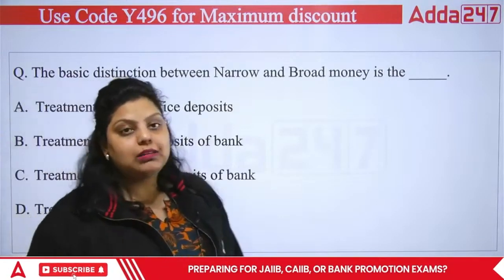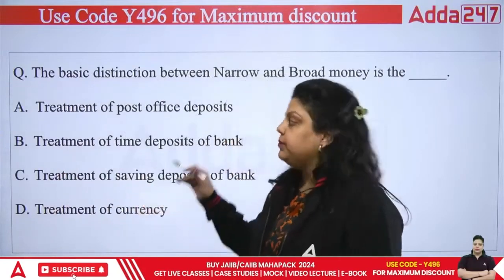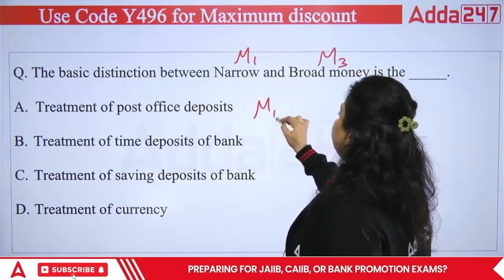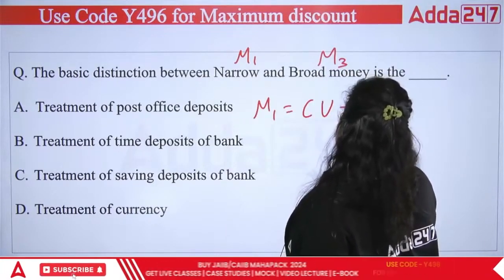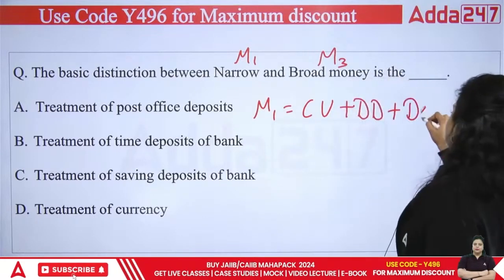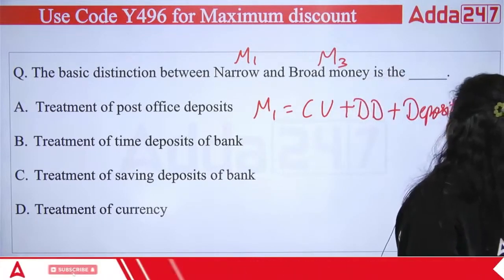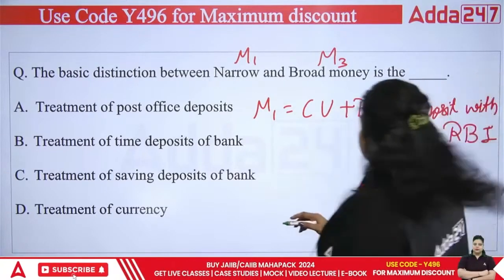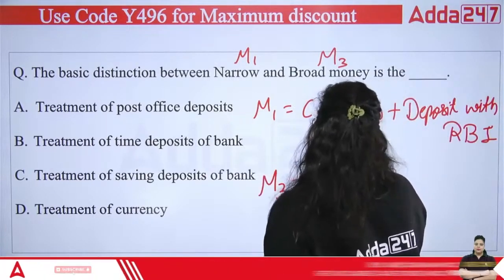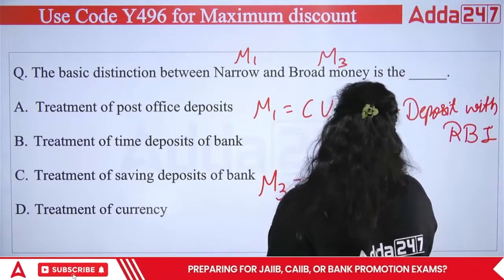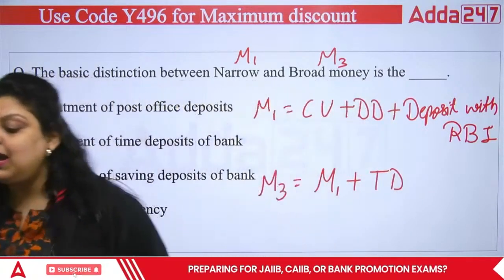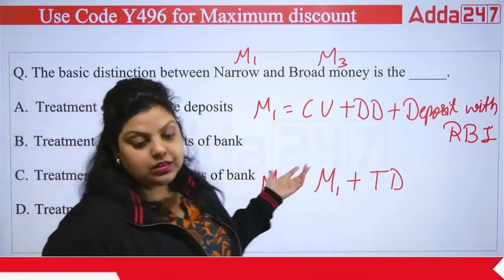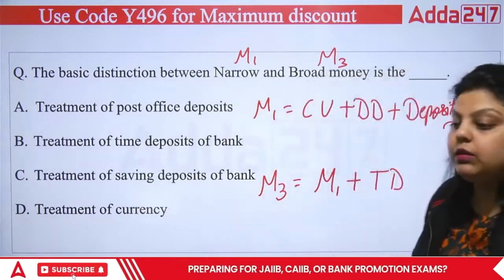Now, next question, we have the basic difference between narrow money and broad money. And you will be able to answer this when you know the formula of narrow money and broad money. So I have told you narrow money is M1 and broad money is M3. M1 is CU plus demand deposit, or you can call it DD, and then the deposit with RBI. This is your formula of M1. Now what is M3? M3 is equal to M1 plus term deposit. Now I guess you can easily answer this question, because M1 is currency unit plus demand deposit with RBI, and M3 is M1 plus term deposit.